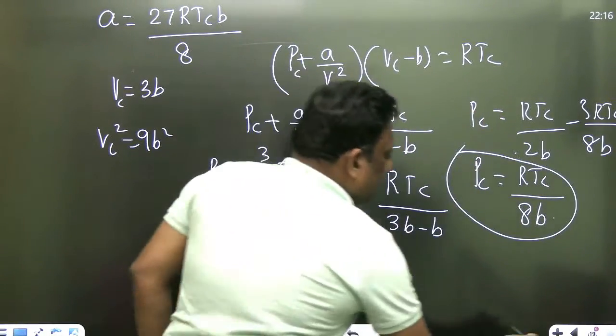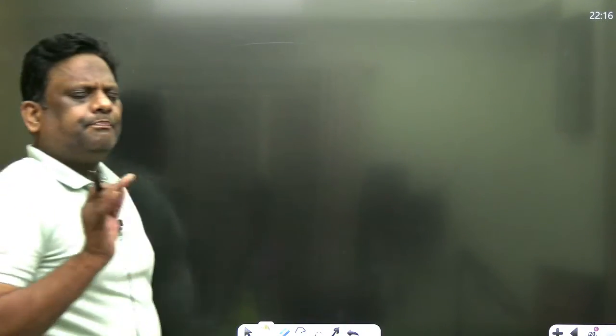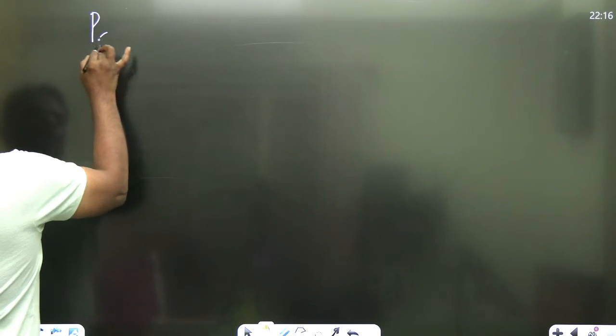Wonderful. So now let us calculate, my dear students, the compressibility factor for Vander Waals gas. We got PC.